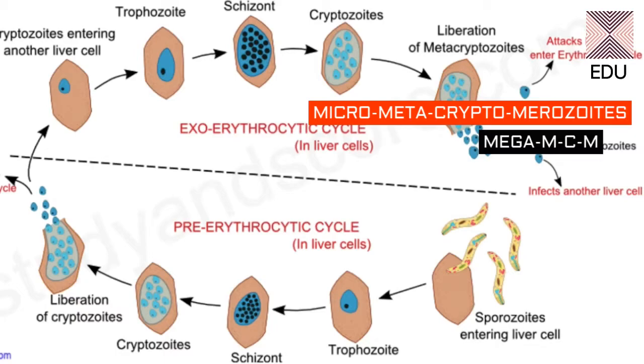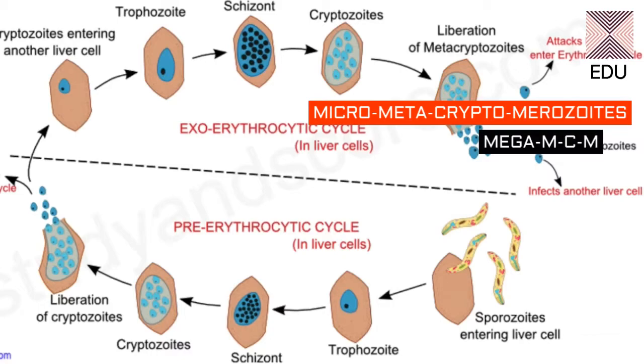Out of these two, the macro metacryptomerozoites, the larger ones, enter fresh liver cells. Now just see the number of these cryptozoites. It is huge, and they are again affecting fresh liver cells. So the human will have a very large amount of damage to the liver.